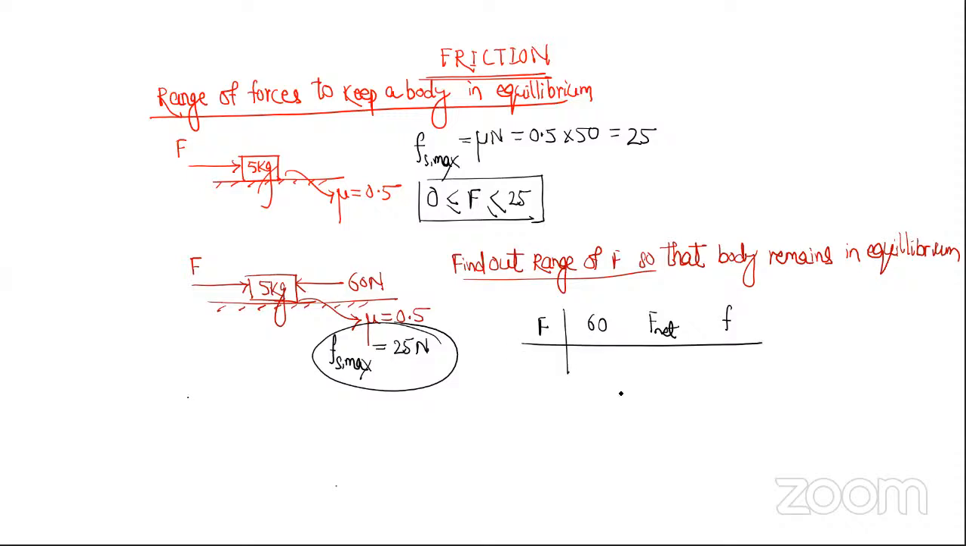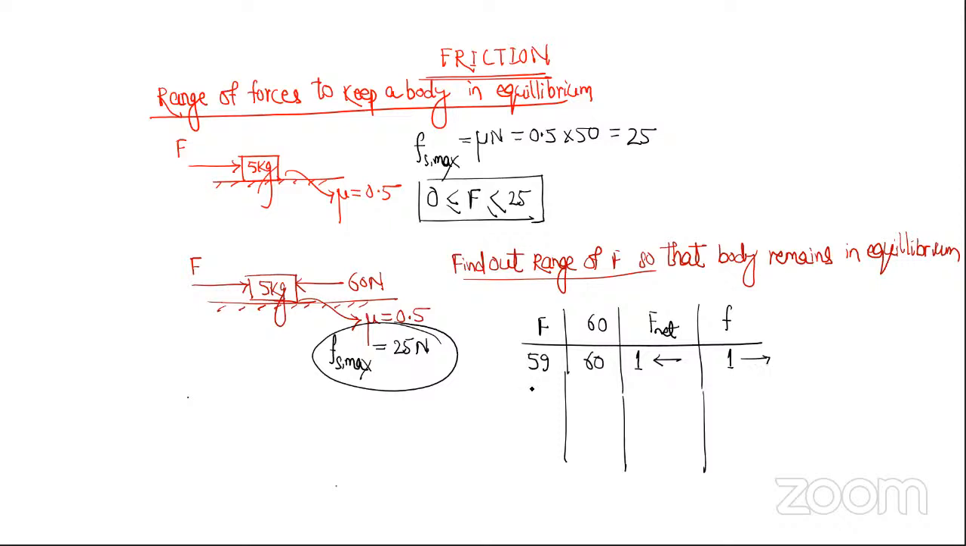Achha. So tell me, if this applied force is 59 Newton and this force is 60, how much is the net force? 1 Newton. Towards which side? Left. So how much friction will act? 1 Newton towards right. Will the body move? No, sir.